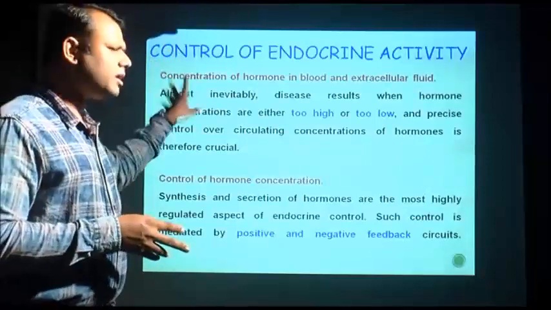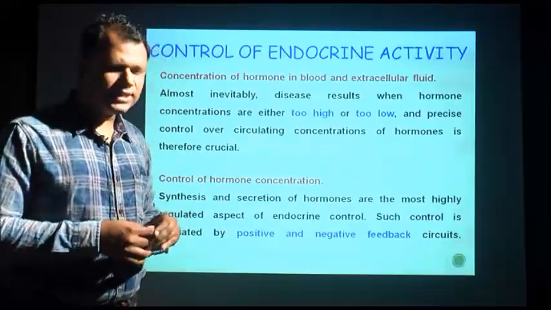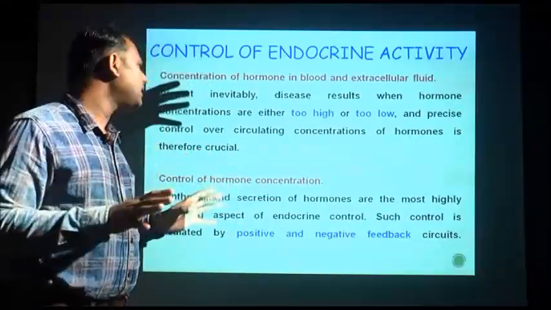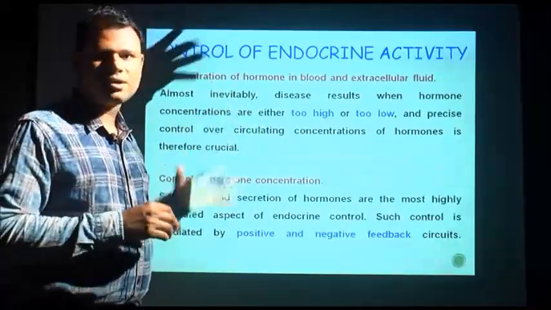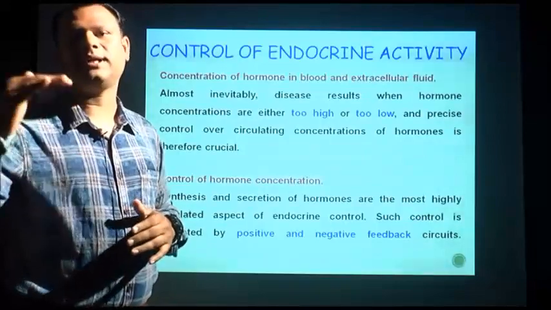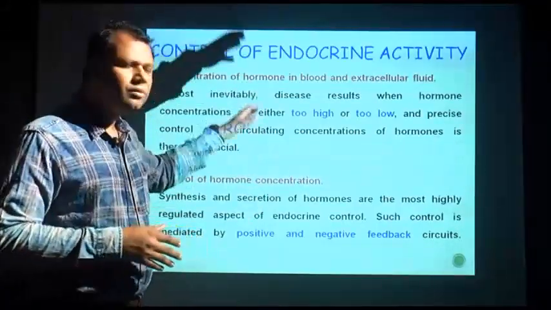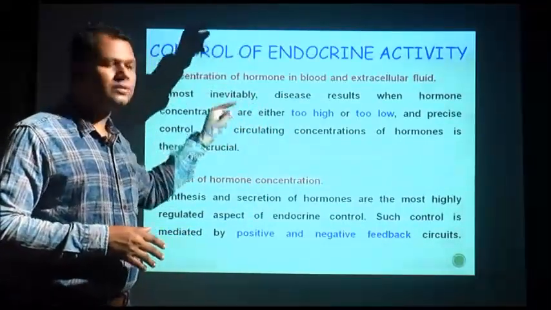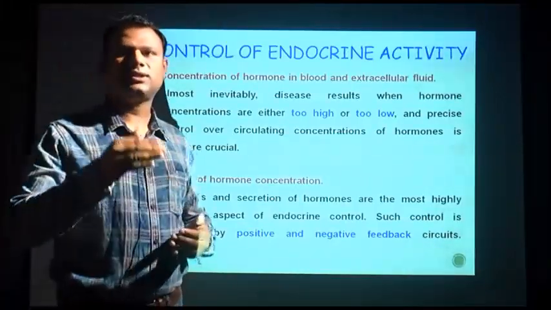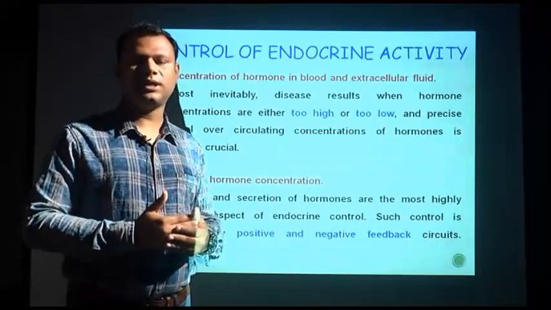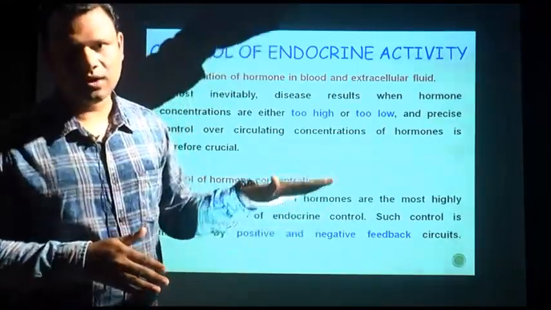When the hormone concentration is too high, the effect is generally called the hyper effect, and the secretion is called hypersecretion. If the level of hormone is too low, it is a hypo condition, that means the secretion level of the hormone is hyposecretion, that means undersecretion.